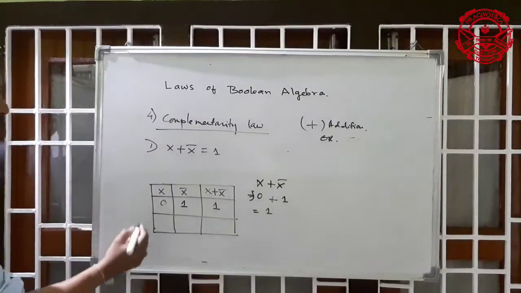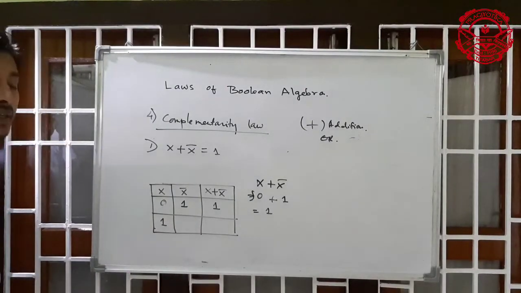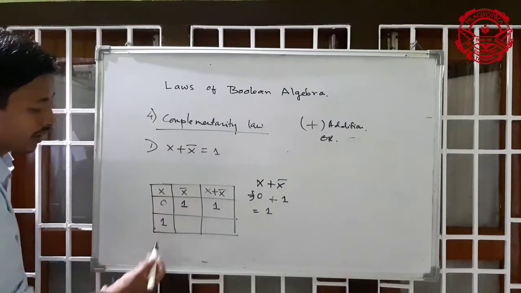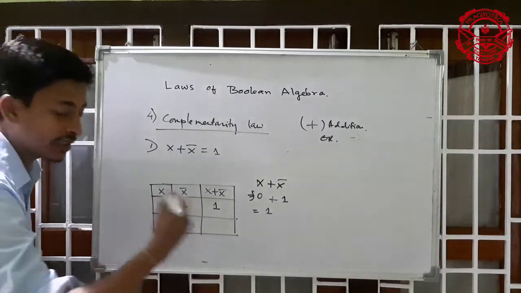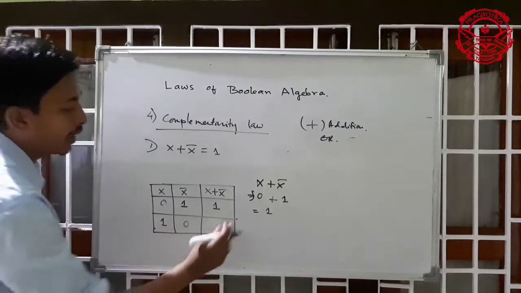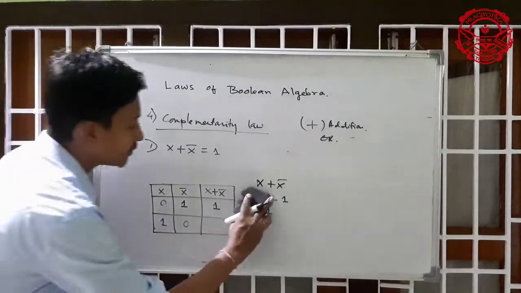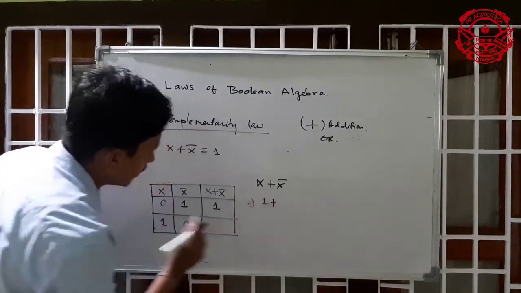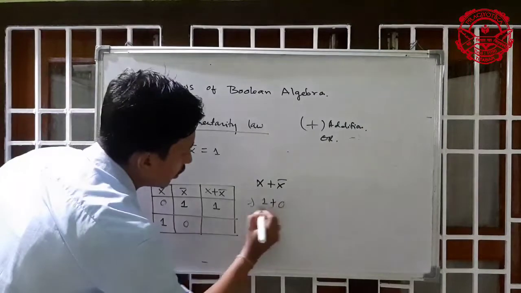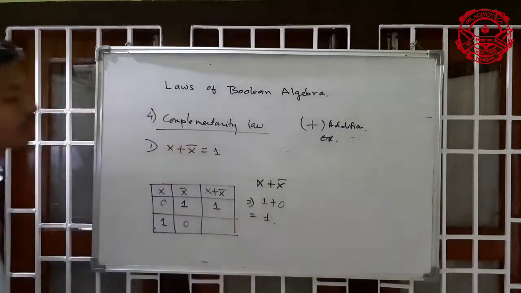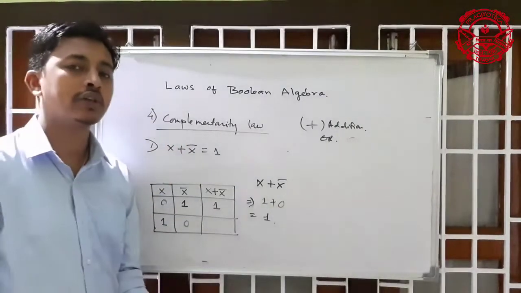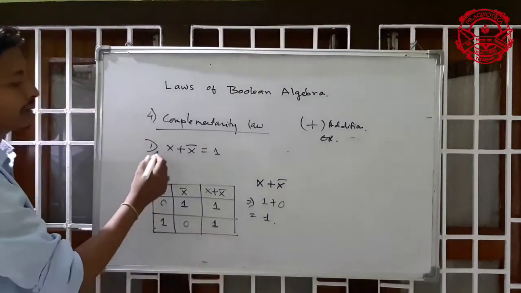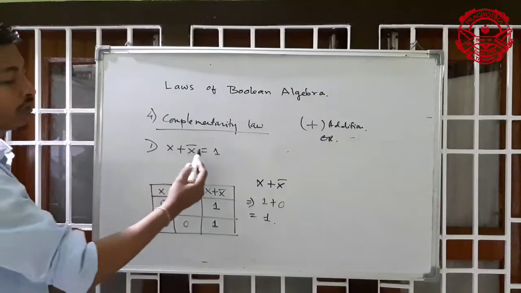Okay, now the next thing: again 1. You have to maintain the input. X input is 1. First negation: x complement will reverse the condition, 1 becomes 0. Now here you can see x value is 1, plus x bar value is 0, so the answer will be 1, because in plus either one should be true. The answer will be 1. Whatever the value of x, x plus x bar is always equal to 1.